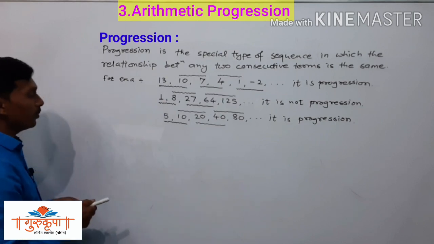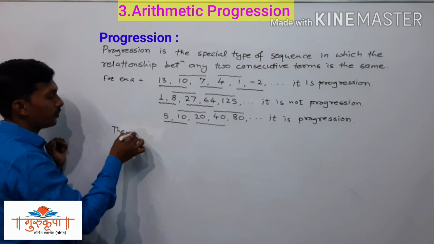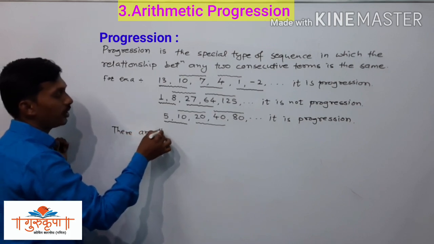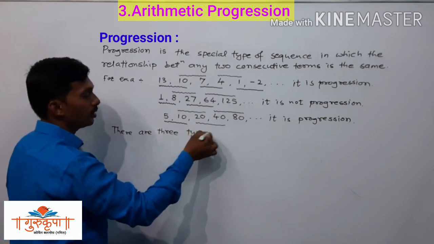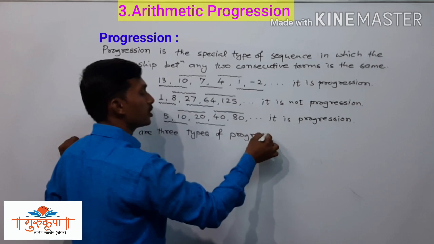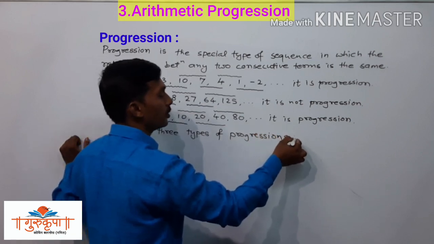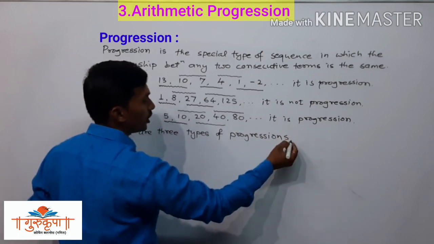Now here there are 3 types of progressions. The first one, number 1, is arithmetic progression.